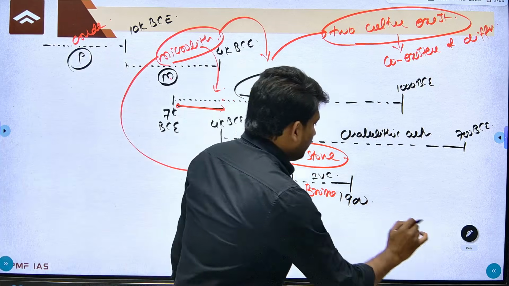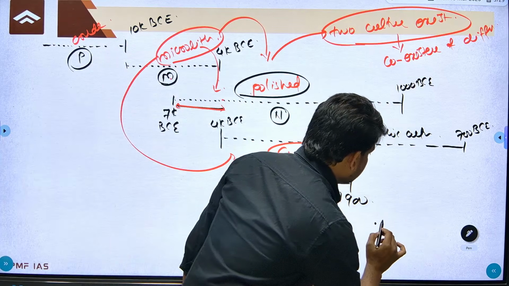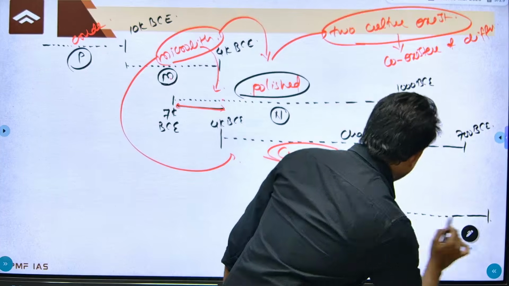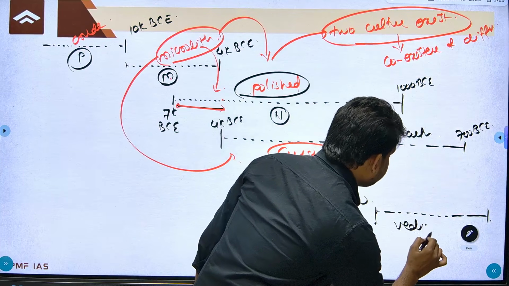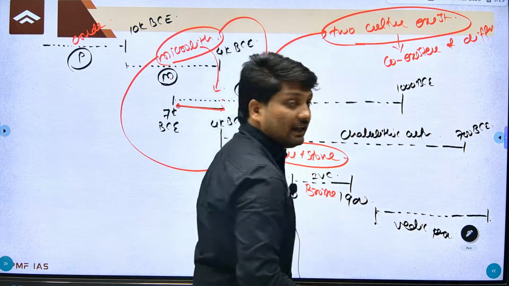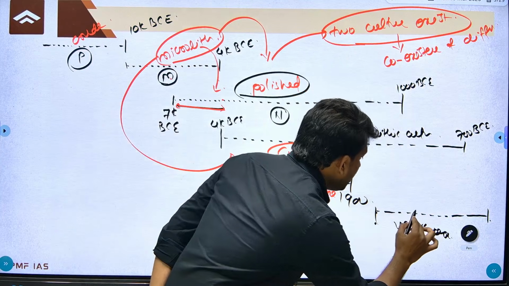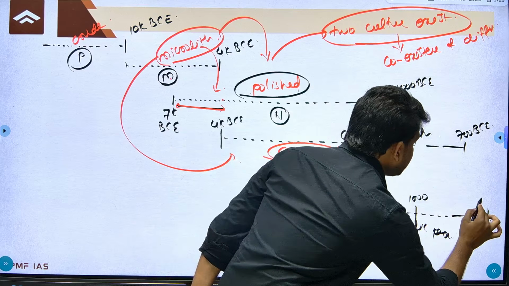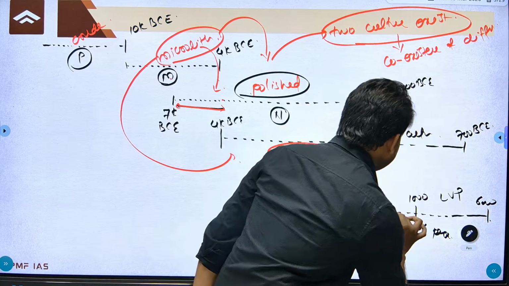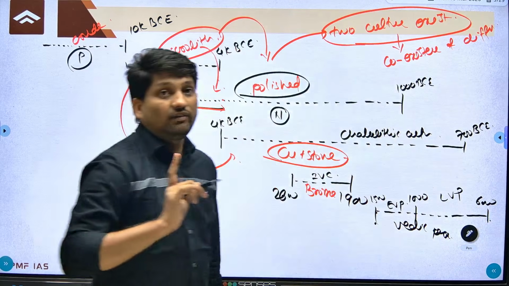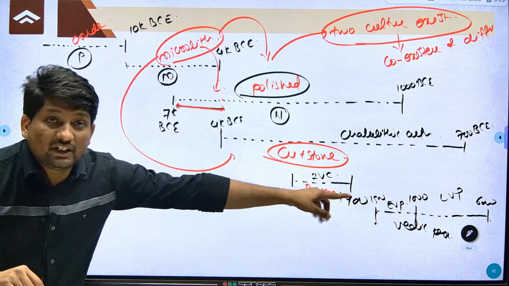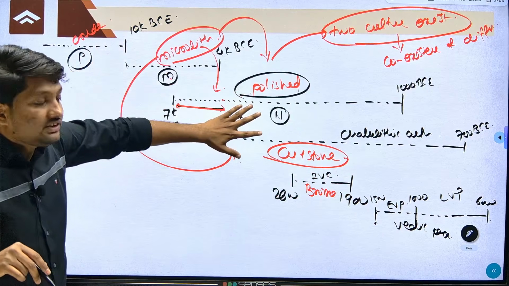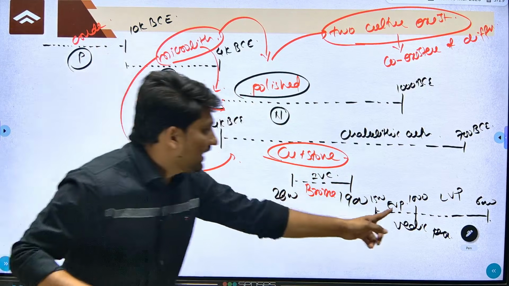Then from 1500 to 600 we have the Vedic period. This Vedic period is divided into the early Vedic period from 1500 to 1000, and 1000 to 600, the later Vedic period. So till the 6th century BC, this is prehistory. This is the Stone Age, this is the Chalcolithic Age, this is the Bronze Age, and after 1000 you have the Iron Age.